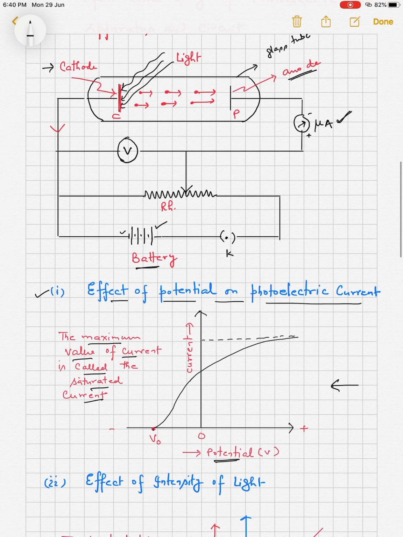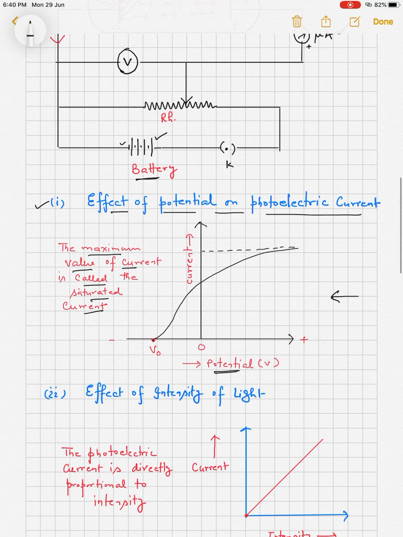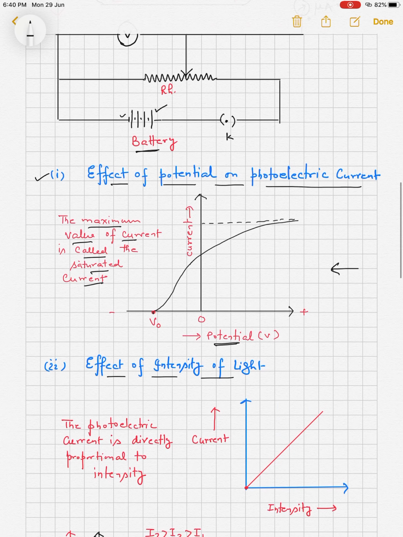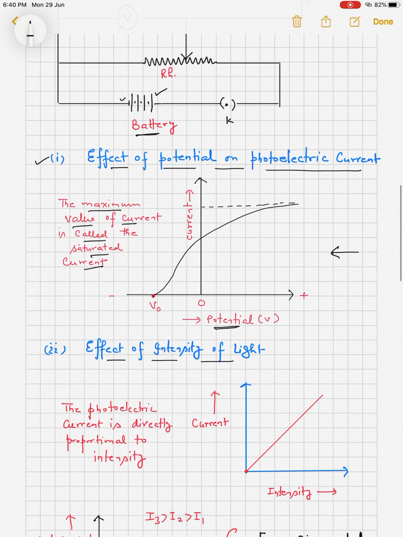The second experimental result is effect of intensity of light. As the intensity of light is increased, it is observed that current also increases. That means there is a linear variation between current and intensity. That is, photoelectric current is directly proportional to intensity. So there is a straight line graph between intensity and current.